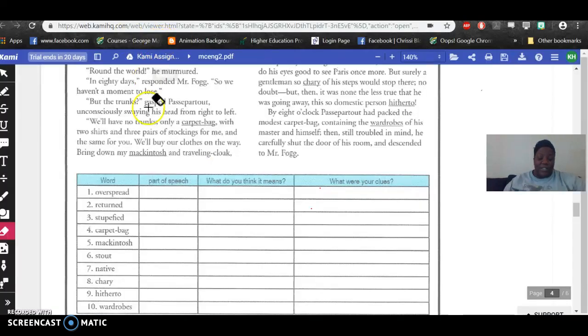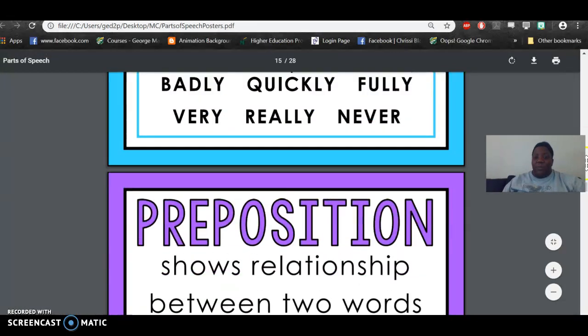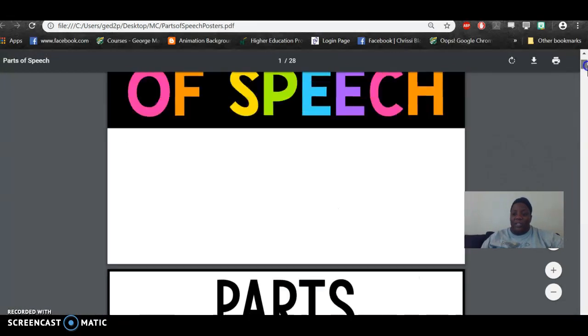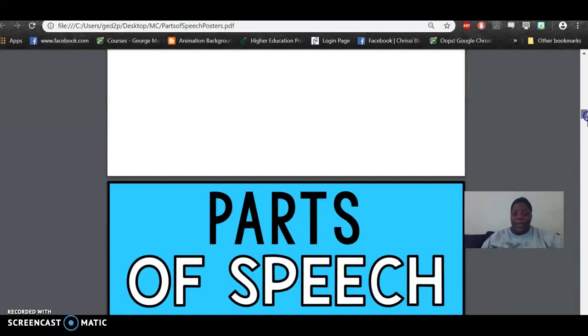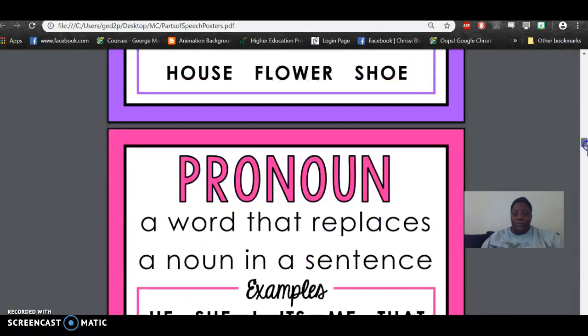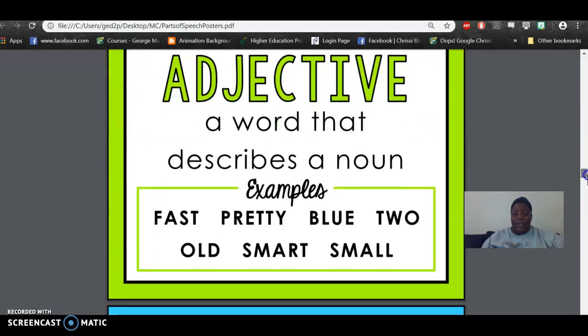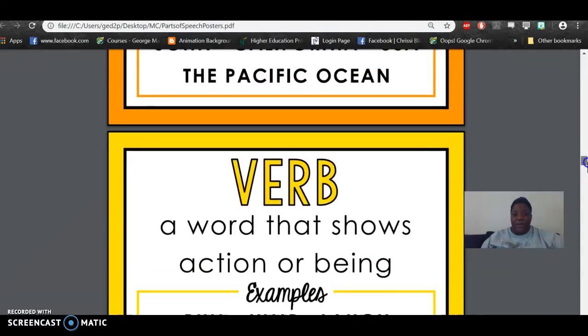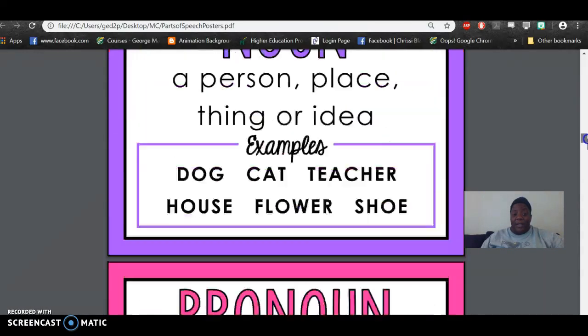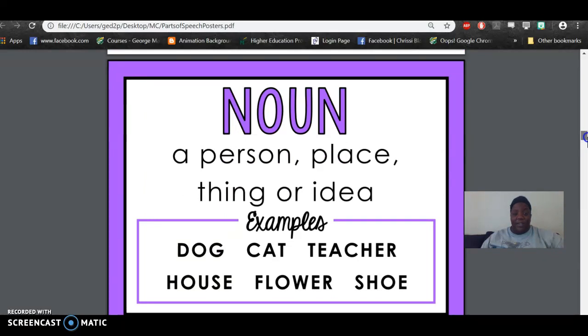I will say, though, for this sheet that we'll be only using either verbs, adjectives, or nouns. So we only have to be concerned with the verbs, adjectives, or nouns. So if you need to, go back, rewind to take a look again at the parts of speech. For this worksheet, we're just solely dealing with either nouns, verbs, or an adjective. Remember, adjectives describe. A verb is an action word. Nouns are a person, place, thing, or idea.